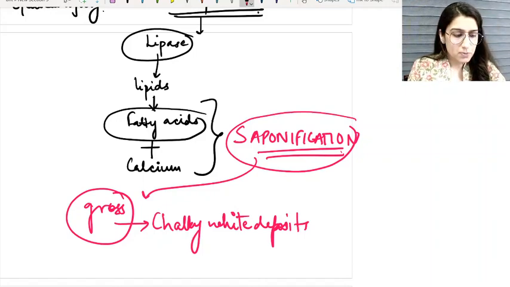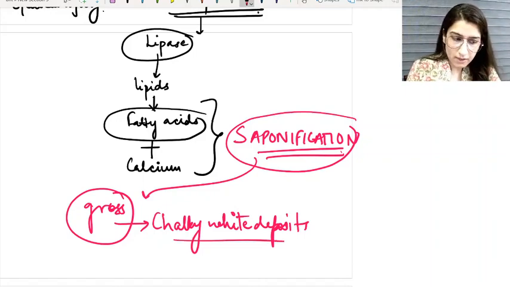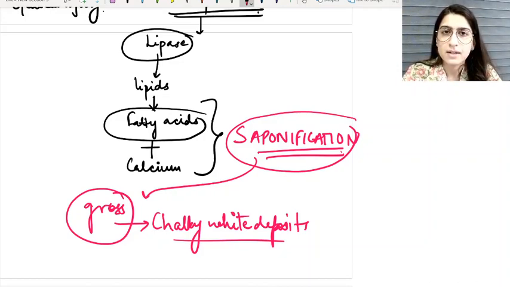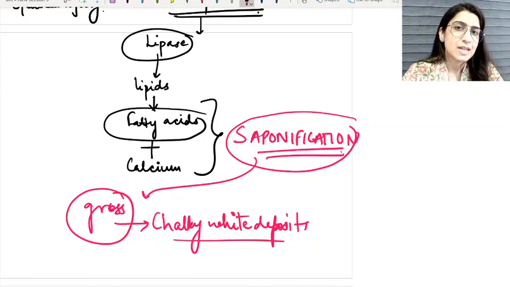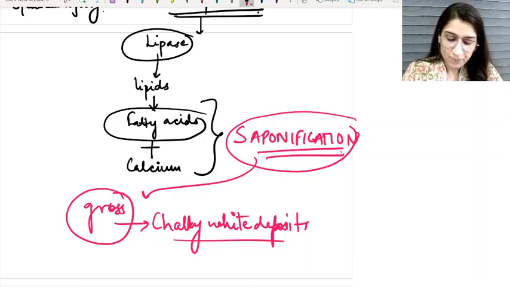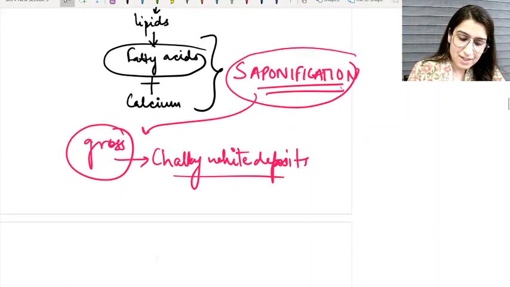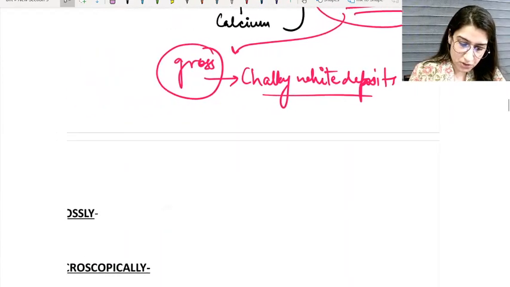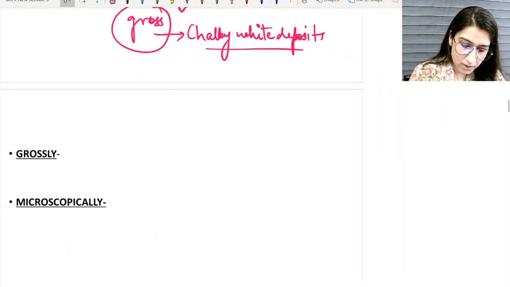Okay, this very picture looks like chalky white deposits. We have to be very cautious in understanding these little peculiar points like chalky white deposits or the cheesy appearance, because these are actually the catch points which we have to always look for in the question, so that it becomes very easy for us to hunt the question, to get the answer straight right in one go. Okay, so saponification is generally seen as chalky white deposits on the gross picture. So how would it look on a microscopic picture?